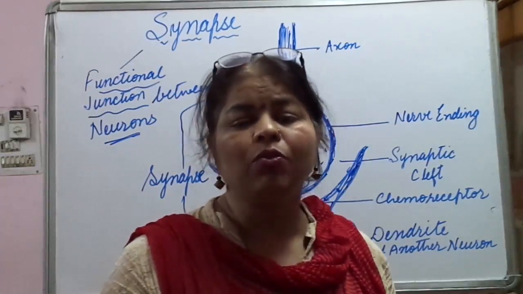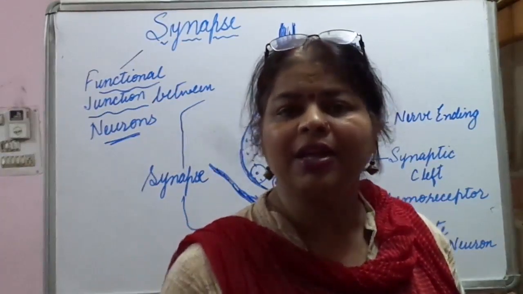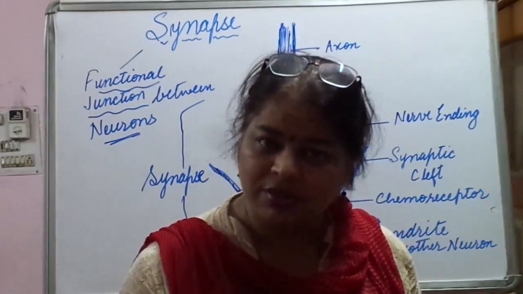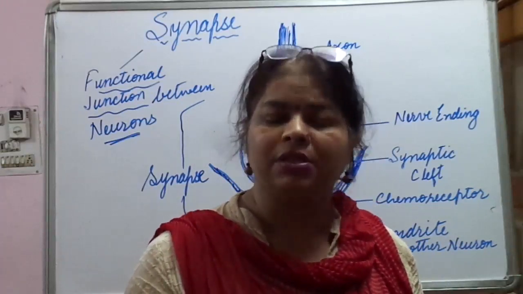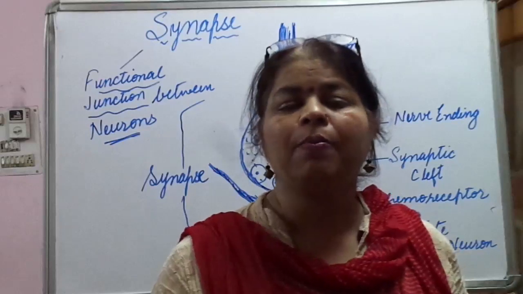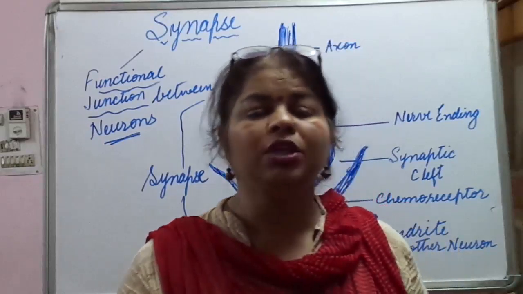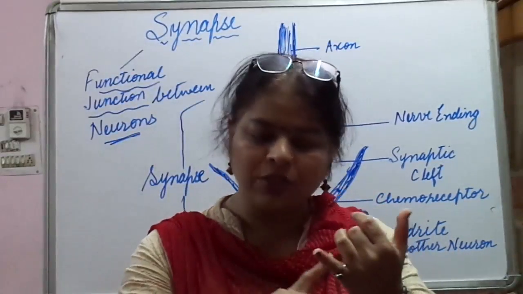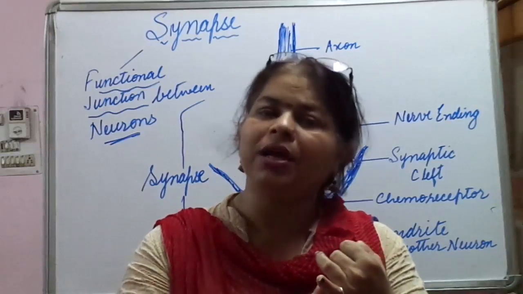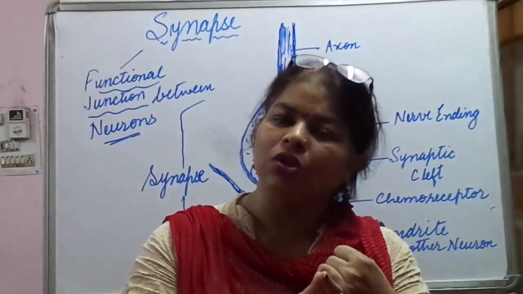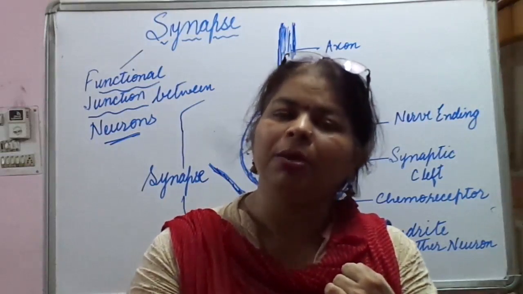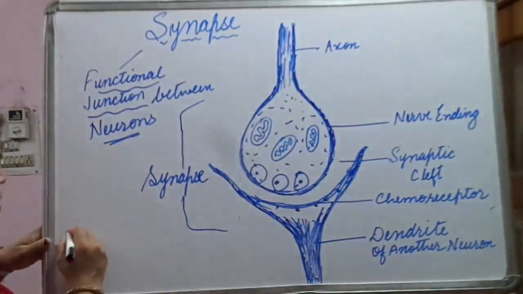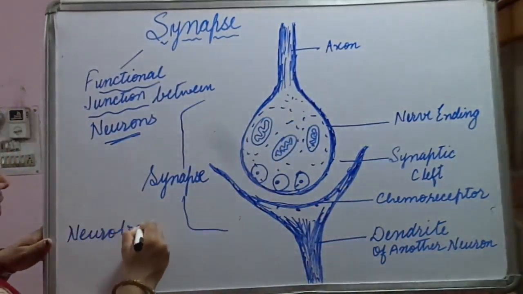Okay, so here what happens, these are taken as neurotransmitters. We call them messengers or messages. They are in the form of some impulse. This impulse is passed on to the next neuron, or it is passed on to the gland, or to any other part of the body, or maybe any organ. So it is passed in the form of neurotransmitters.